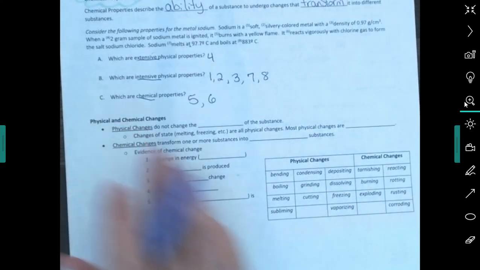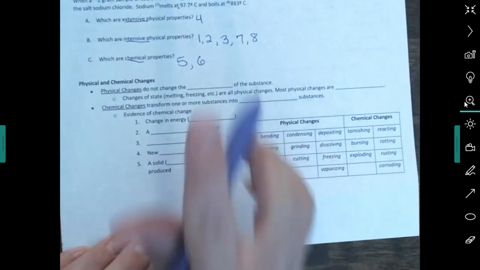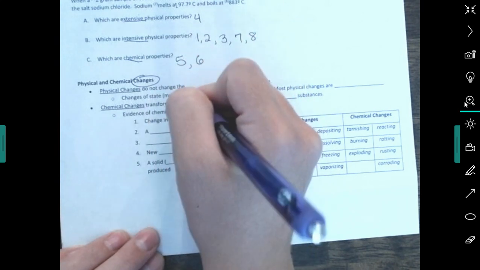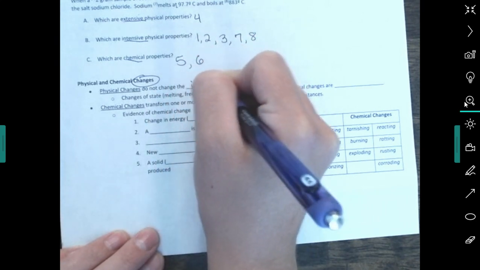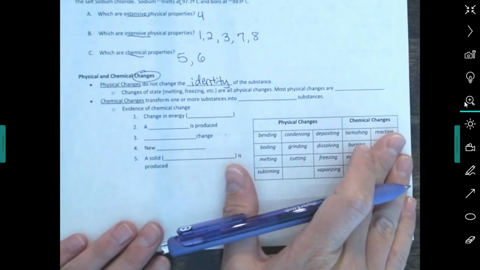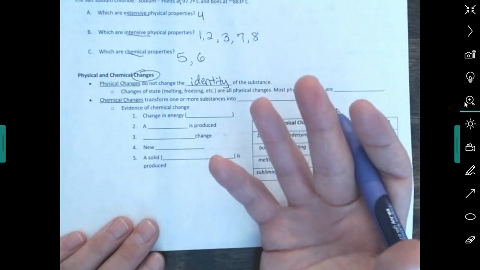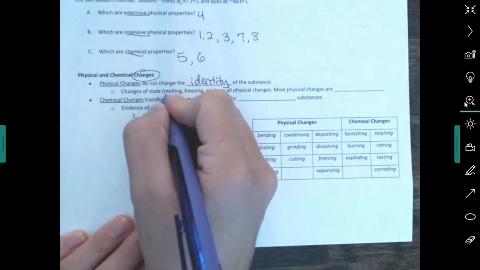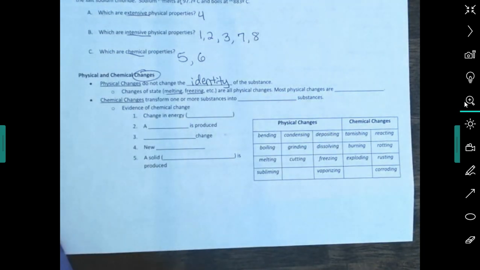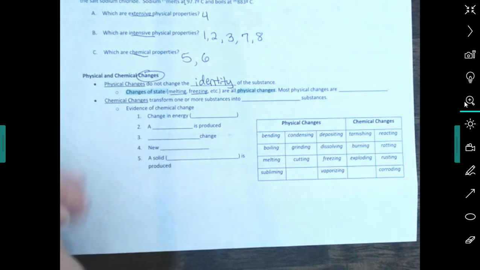Okay, physical and chemical changes. So these are changes versus properties. A physical change does not change the identity. So that's what I was just talking about with melting some ice. If I melt the ice, that's a physical change because it doesn't change the fact that it's H2O. So changes of state like melting, freezing, etc. are all physical changes. I'm going to highlight that. Are all physical changes. So changes of state are physical changes.